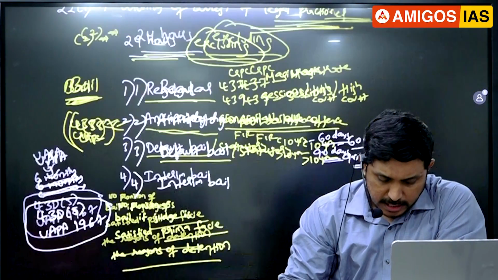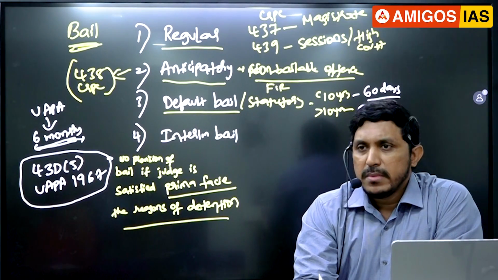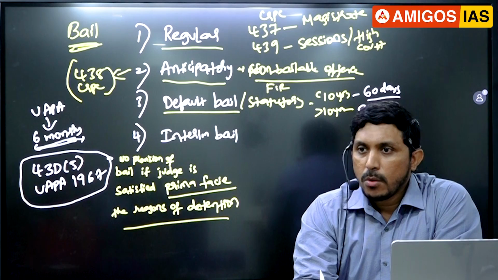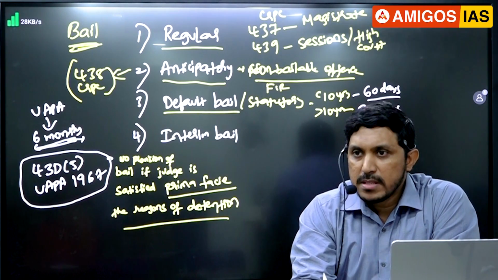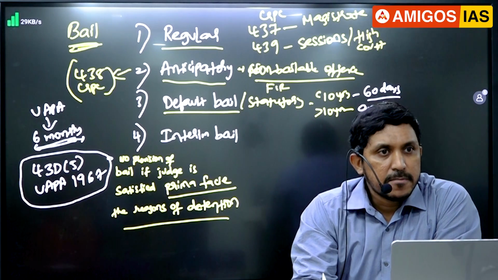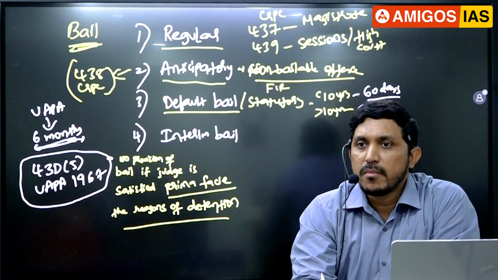Apart from this, what else is in the news is compoundable. Compoundable means something which can be compromised. Non-compoundable means what? No compromise. Examples: murders, rapes, okay, assaults, major assaults, these come under non-compoundable.